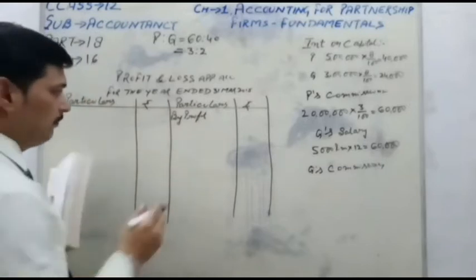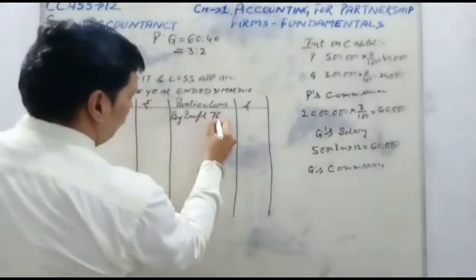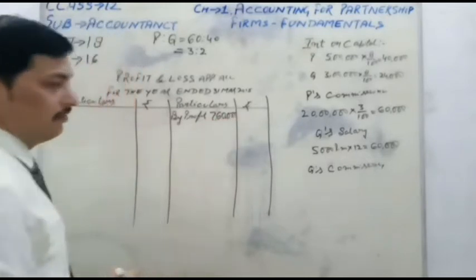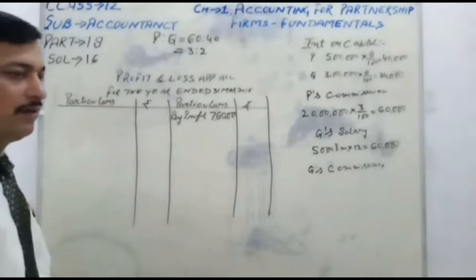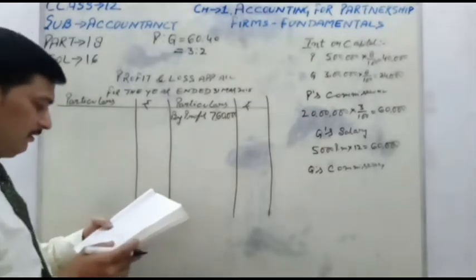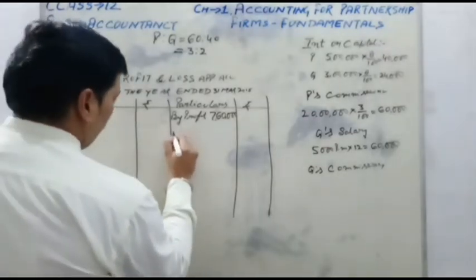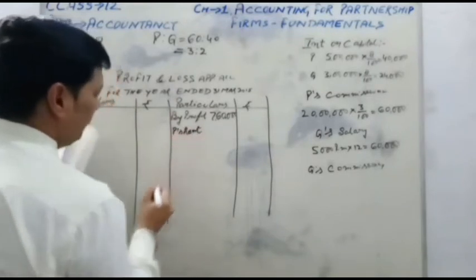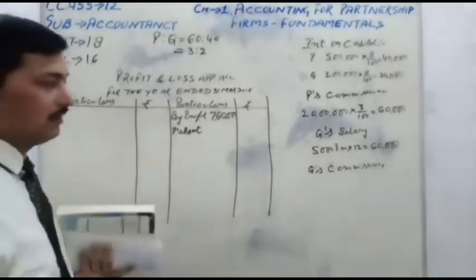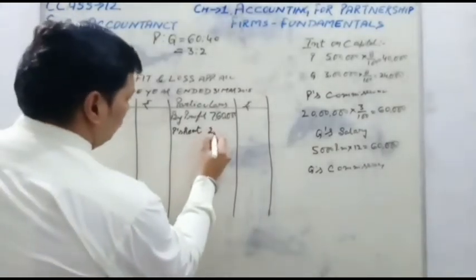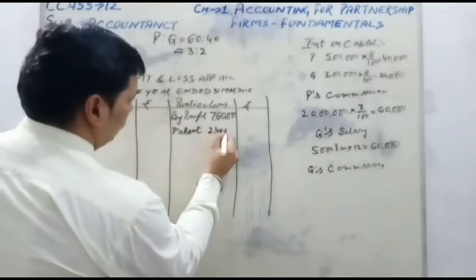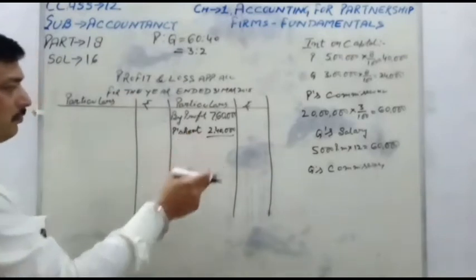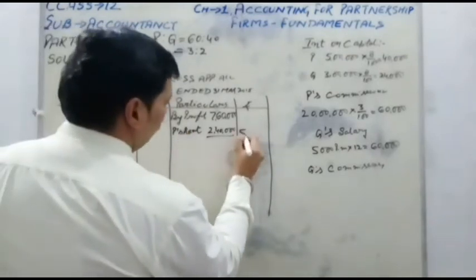Profit is given before allowing the rent to the partner. So first we will deduct rent, the rent the firm is paying to the partner. Whose rent is it? Q's. So here we mention Q's rent. Q's rent is given as 20,000 per month. Same calculation for the year: 20,000 multiplied by 12 is 2,40,000. Clear this point?